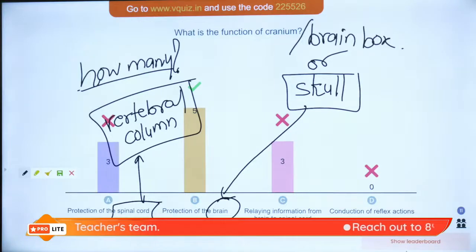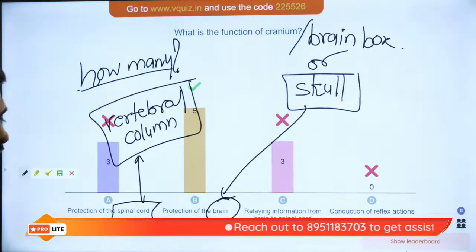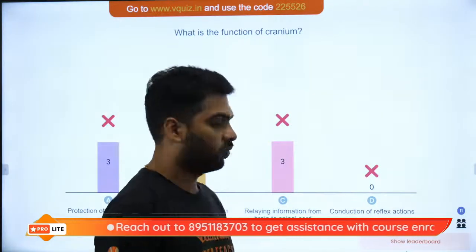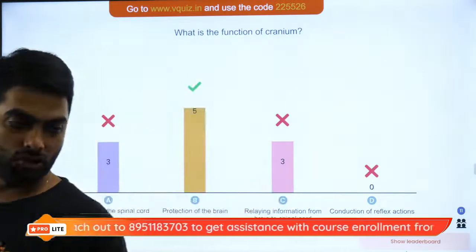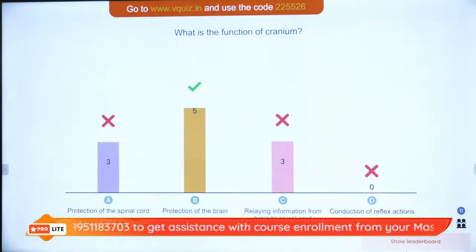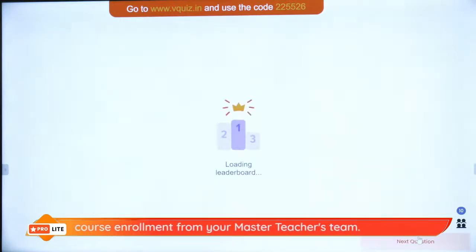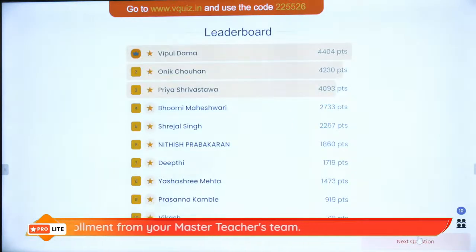Very good, Sanjeev Maheshwari. Absolutely. There are 33 vertebrae in our vertebral column. Very good, Yashashri Mishra. It is 33. Now, moving on to the next leaderboard.